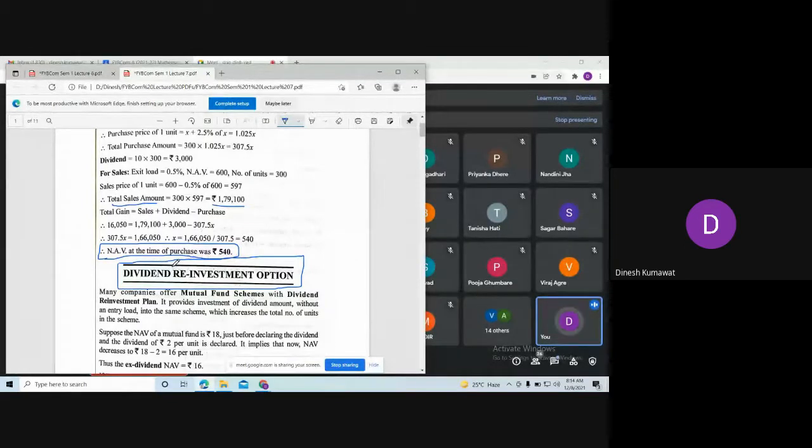What are we going to do in this topic? Number of units reinvested is equal to total dividend amount upon exit net asset value. See, Abhi, we are not interested in the formula. We just want to know what we mean by dividend reinvestment option. As this name suggests, what does it suggest?